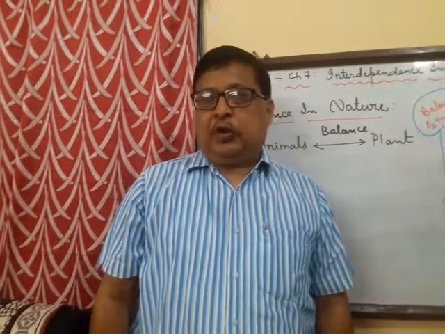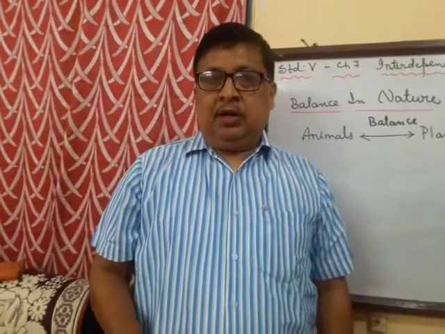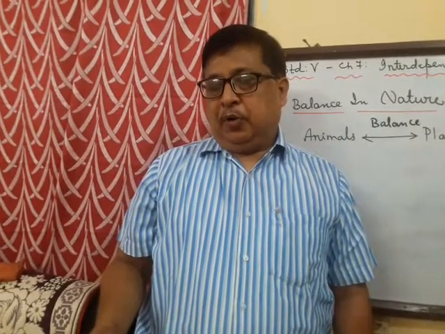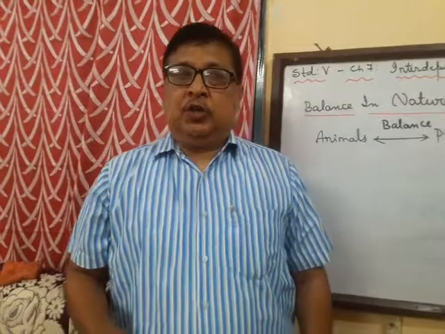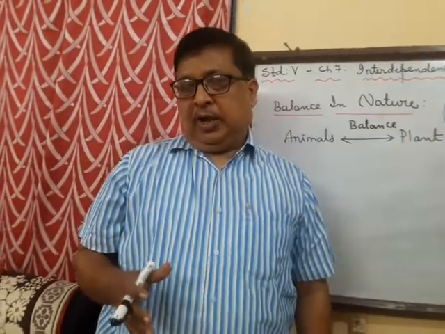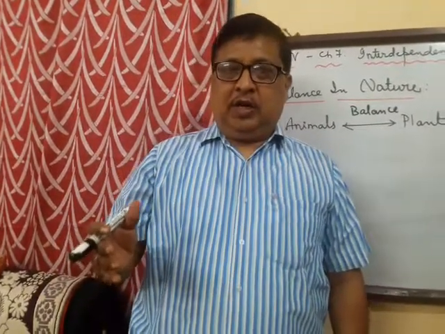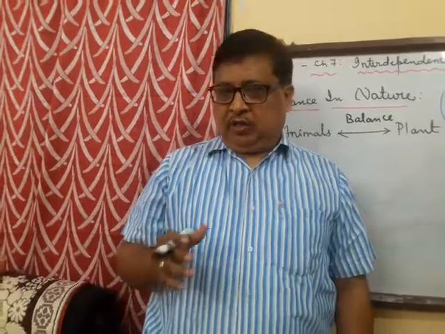In the previous two video classes, you had seen the different components of the environment, the living and non-living components. Under living components, we had talked about the animals, plants and the microorganisms. And under non-living components, we had talked about the soil, temperature, water, air, all those things.